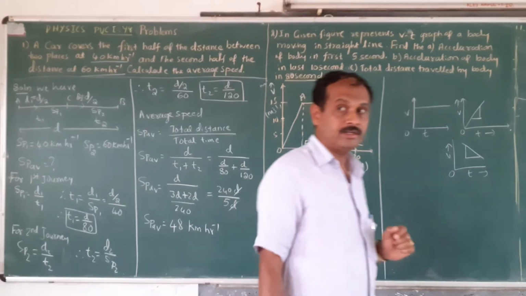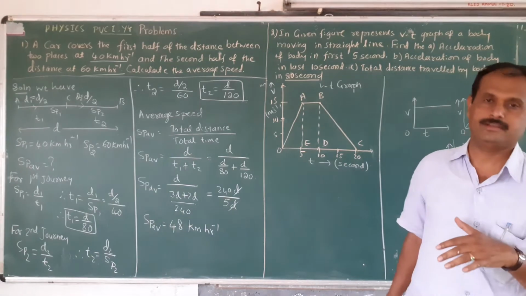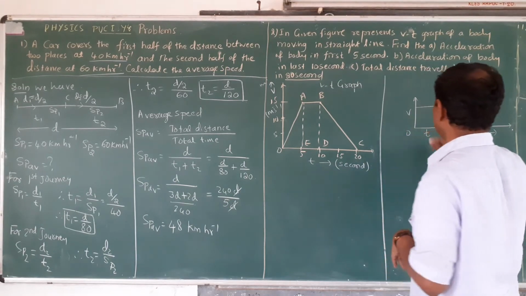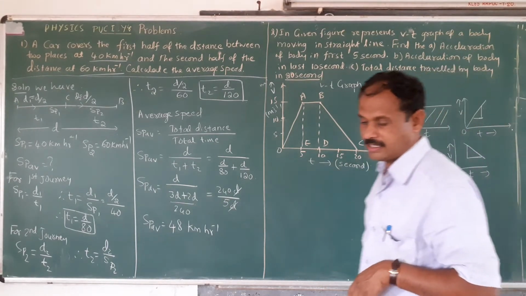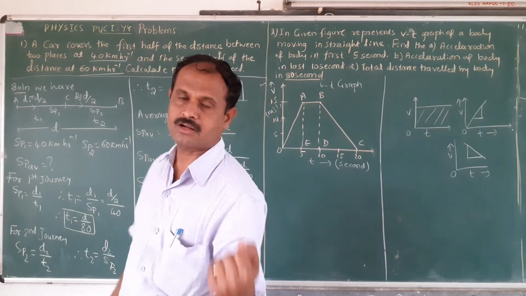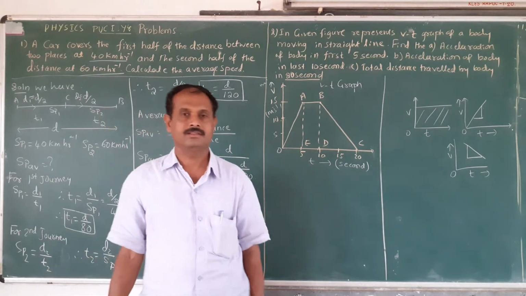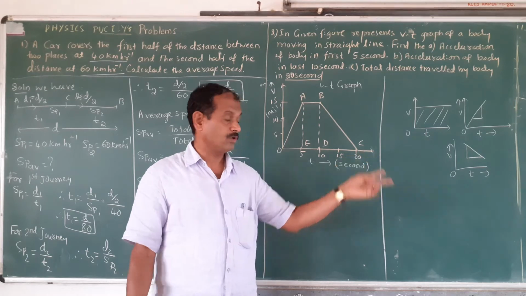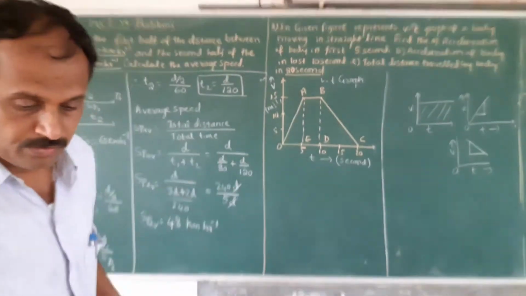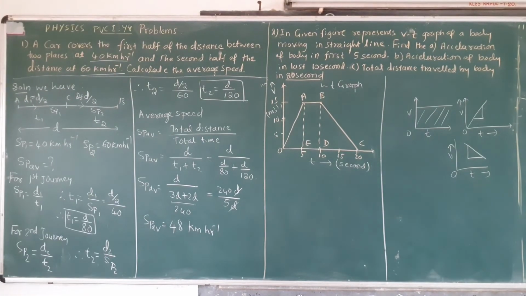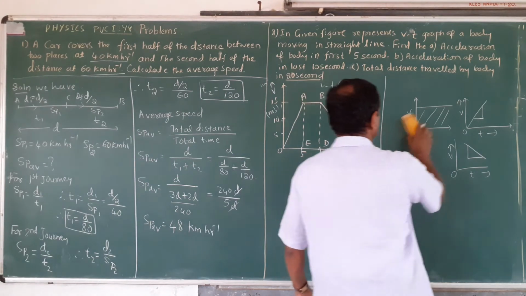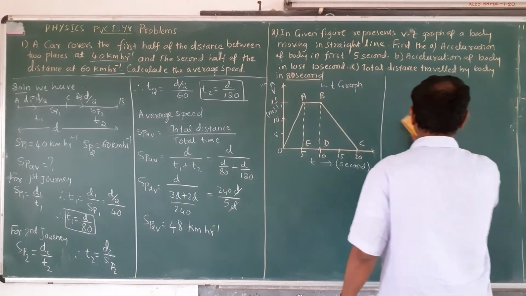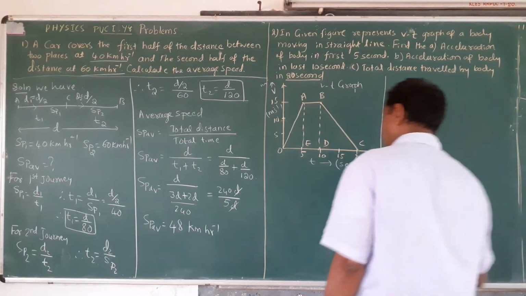And one more point: the area under the VT line gives the distance traveled by the particle. These are the two very important points. Apply these two points to solve this problem. One is that the slope of the VT line gives acceleration. The other is that the area under the VT line gives the total distance covered by the particle. These are the two points.